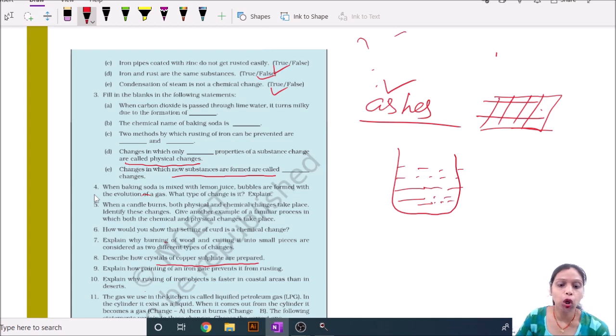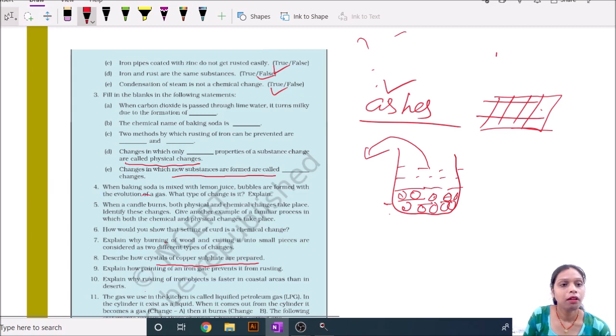Take copper sulphate powder and dissolve it until no more powder dissolves here. After that we cool this and separate the liquid from it, and what we get on the surface of the beaker is copper sulphate crystals.